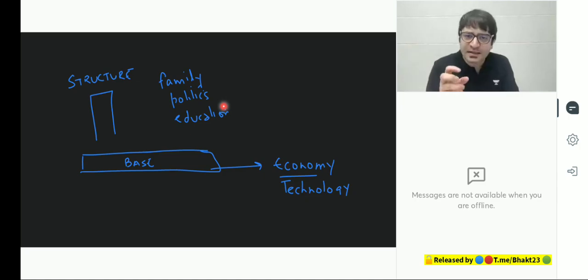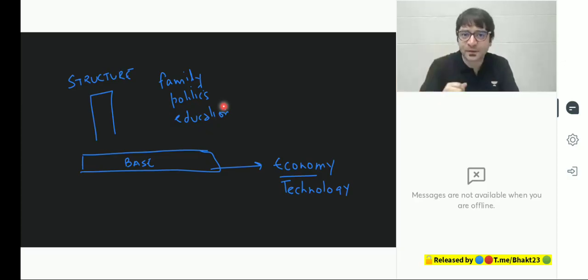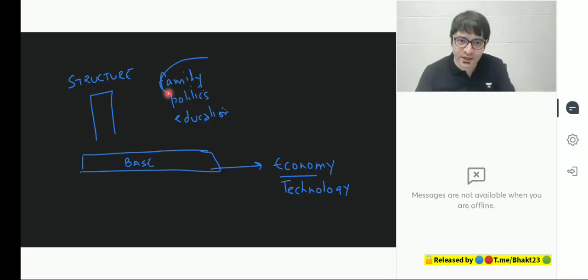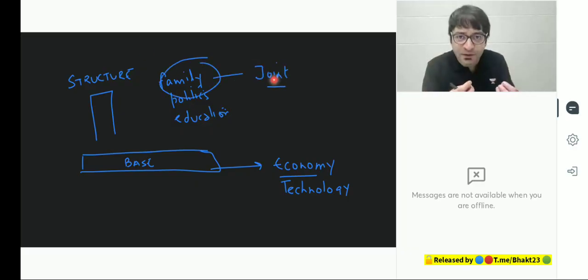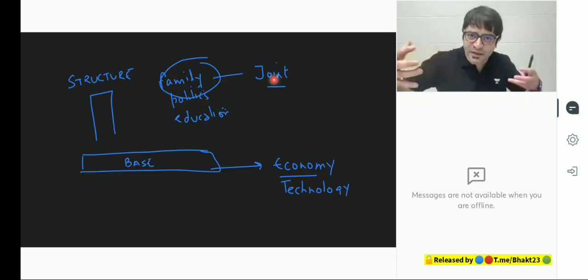And this is where Marx said it's all about economy. Whenever the economic base changes, whenever means of production changes, which changes because of technology, everything in the superstructure changes, family structure changes. For example, in a feudal or agricultural society, what was the status of the family? It was the joint family. Why? Because Karl Marx said more hands would assist the family in agriculture. That means they would produce more and more children, and ultimately these families would knit together and stay together.